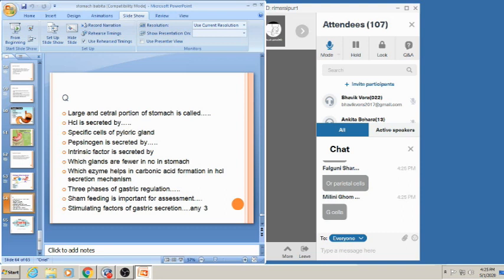Pepsinogen is secreted by which cells? Who is answering the question?